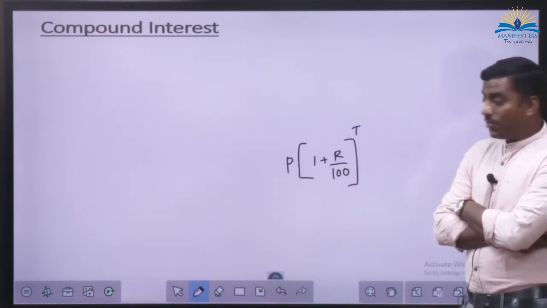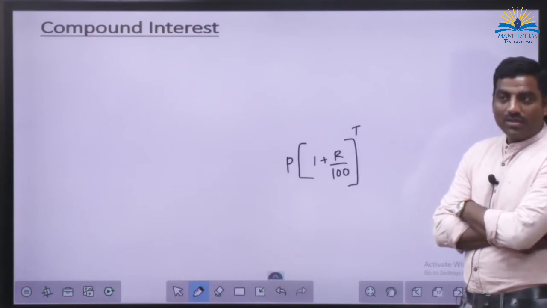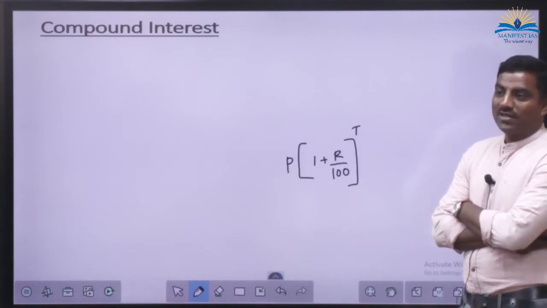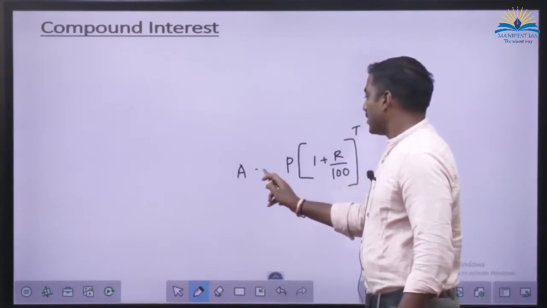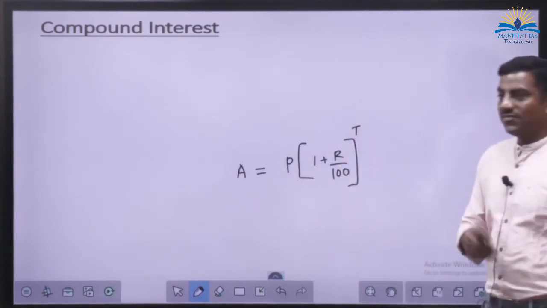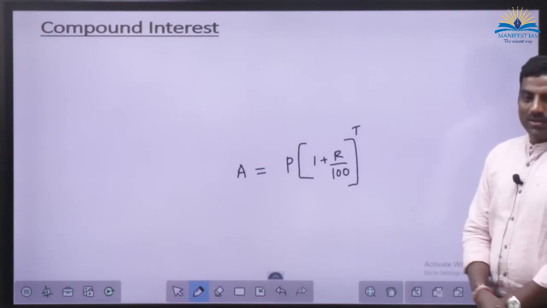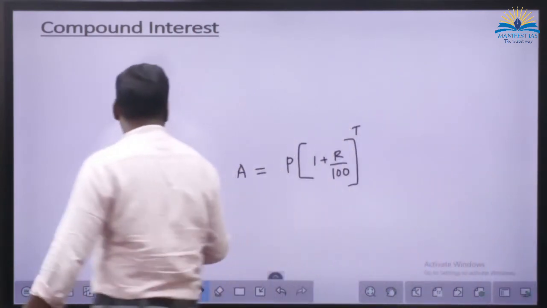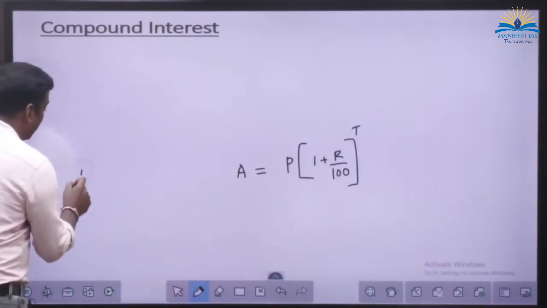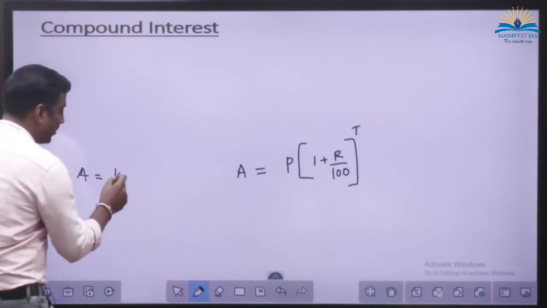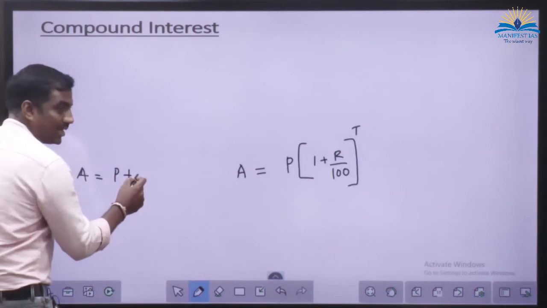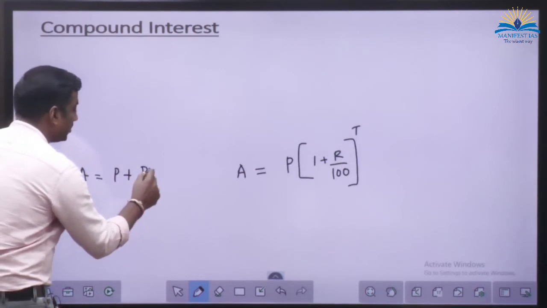Correct. This is the formula for the amount. Actually, it is not just that. So how do we calculate the amount in simple interest? Principal plus SI, right? So that SI is how much?